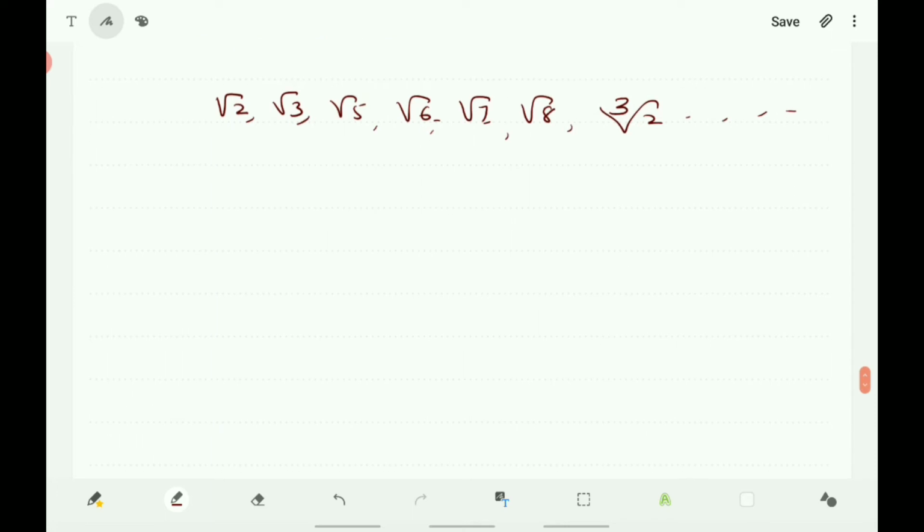Now, one special example is the value of pi. The value of pi is irrational, because you cannot express it in the form of p by q. But here we are taking the value of pi as 22 by 7. It is not the exact value of pi. And sometimes we take pi as 3.14. This is also not the exact value of pi. But for our convenience, we are taking the approximate value of pi.